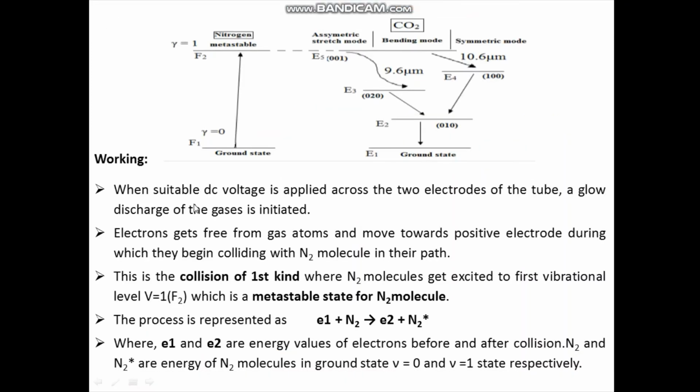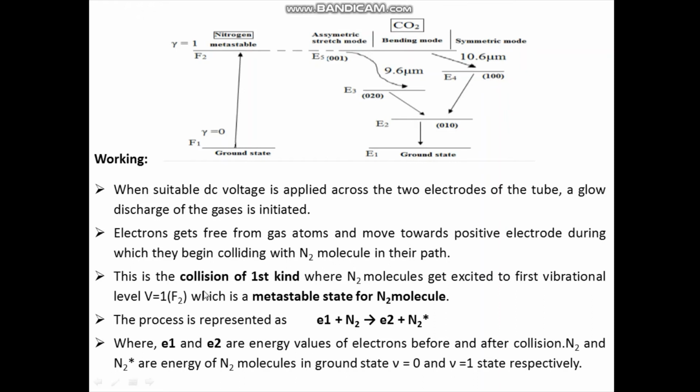When a suitable DC voltage is applied across the two electrodes of the tube, electrical discharge of the gases is initiated. Electrons get free from gas atoms, and these electrons are negatively charged, so they move towards the positive electrode, during which they begin to collide with the nitrogen molecule in their path.